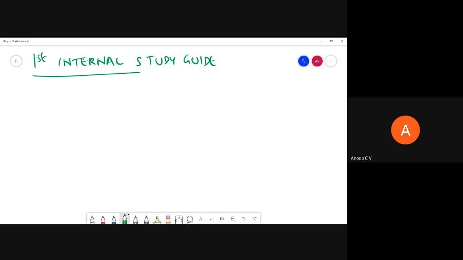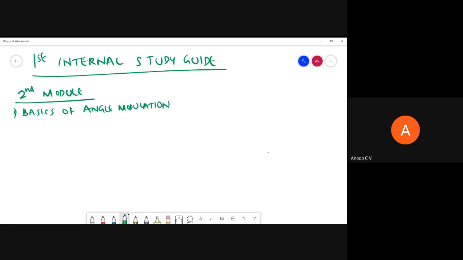So this is what you are supposed to study. So we'll start with second module. Second module, we have only two topics, right? First topic is basics of angle modulation.